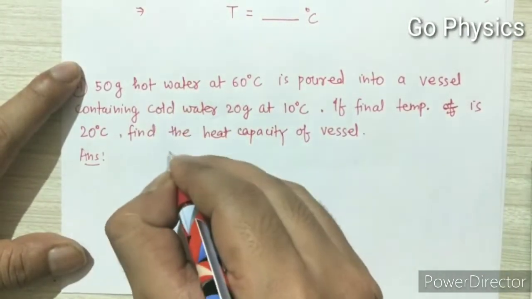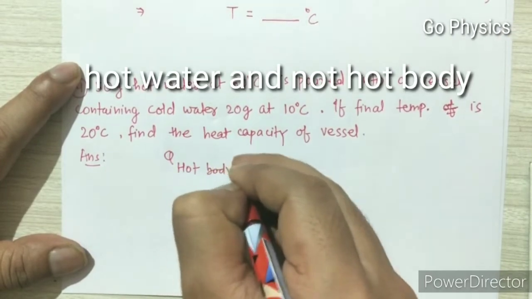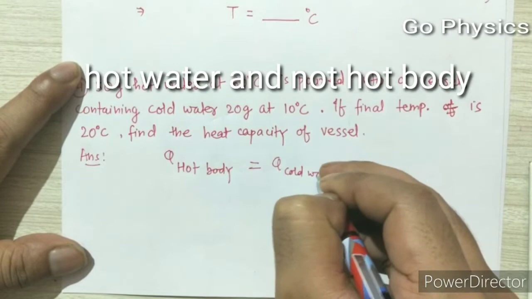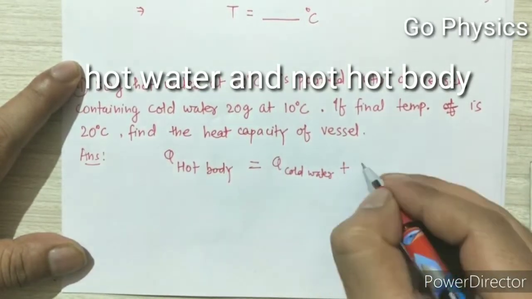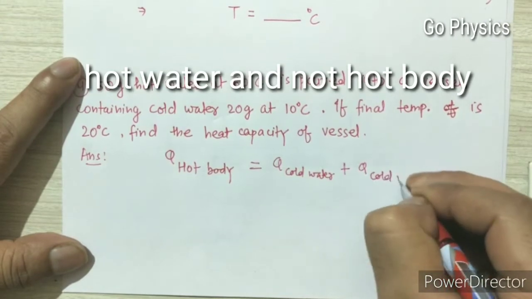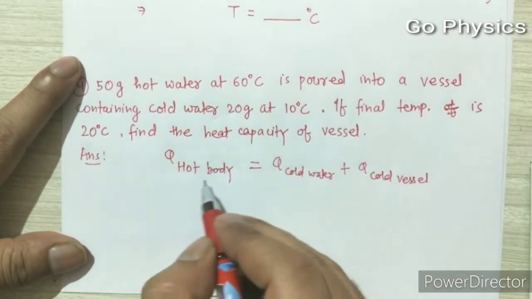So here we will write heat given by the hot body will be equal to heat taken by cold water plus heat taken by the cold vessel. And what will heat be here?